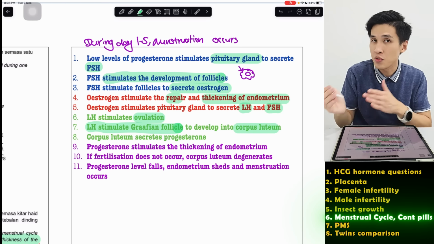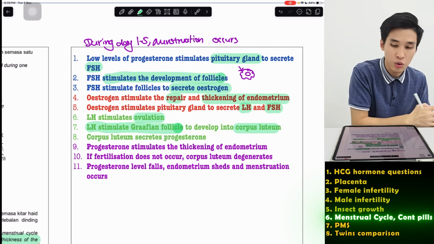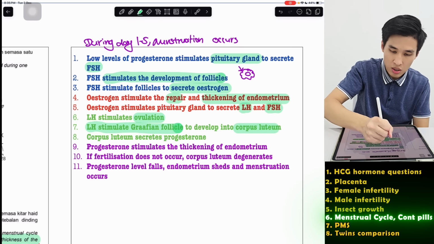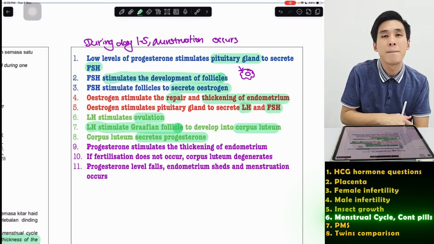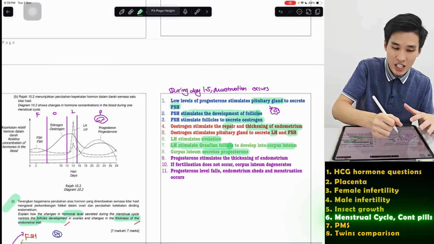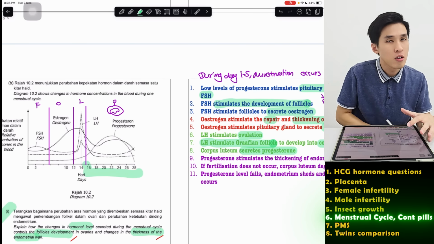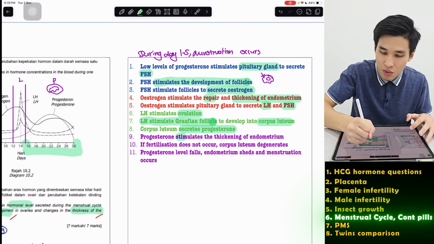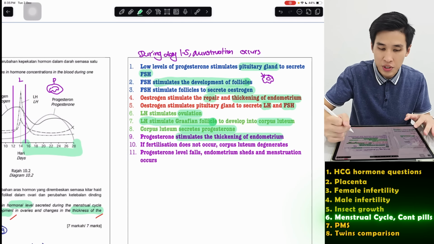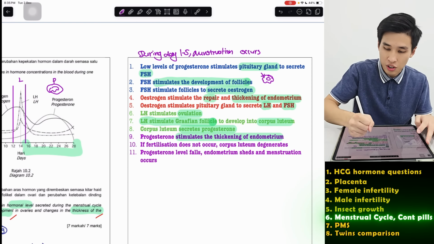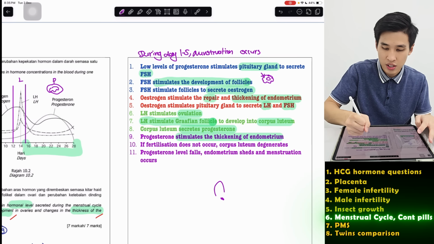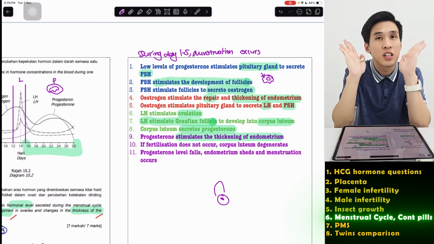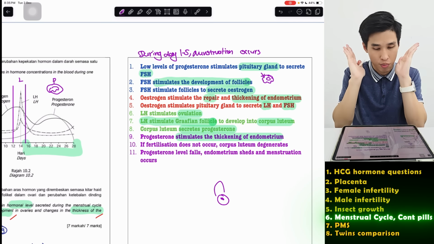So remember, corpus luteum forms from Graafian, and because of LH only we got corpus luteum, then LH will ask this corpus luteum to secrete progesterone. And then finally, for the last around 2 weeks like that, corpus luteum will secrete progesterone, as we mentioned, which stimulates thickening of endometrium, because now ovulation has occurred already, secondary oocyte released. Anytime sperm will come. So progesterone makes sure the girl's body is ready for pregnancy.